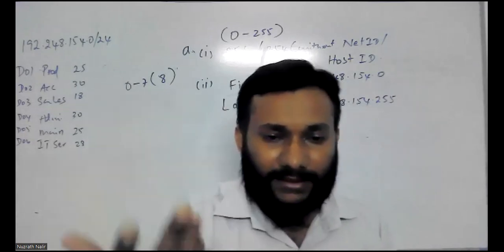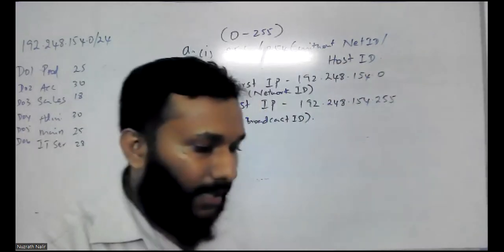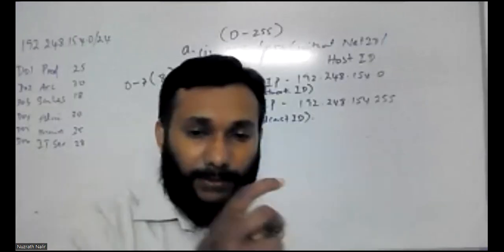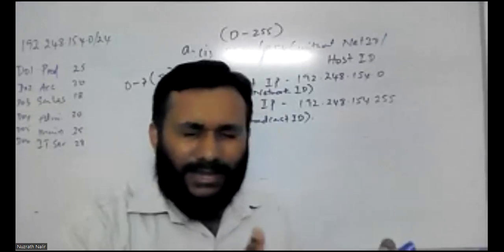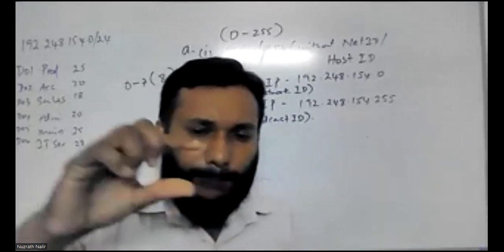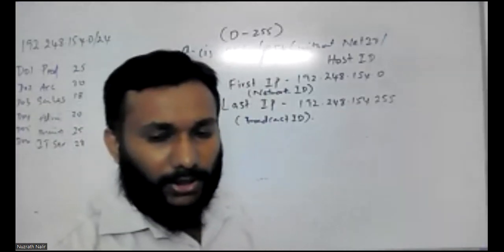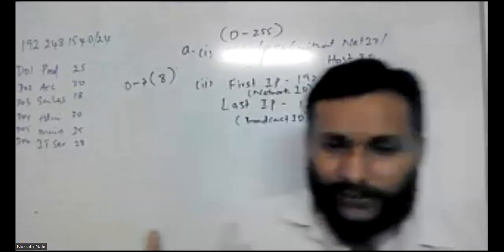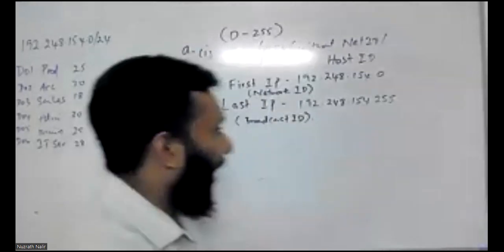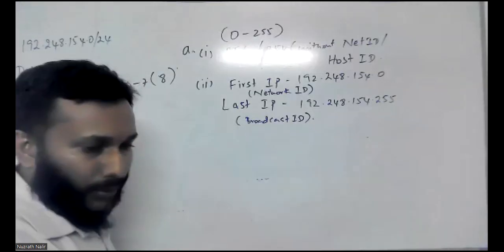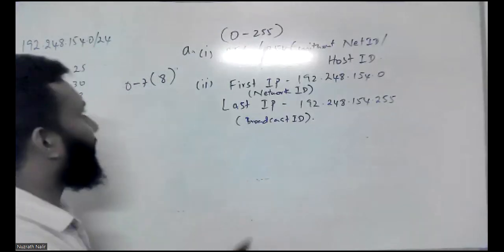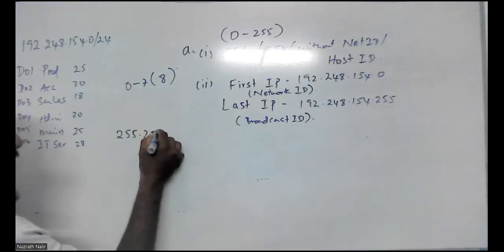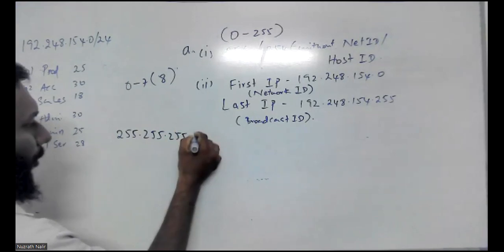They can even ask what the subnet mask of this particular IP address block is. So you can give the answer as 255.255.255.0.